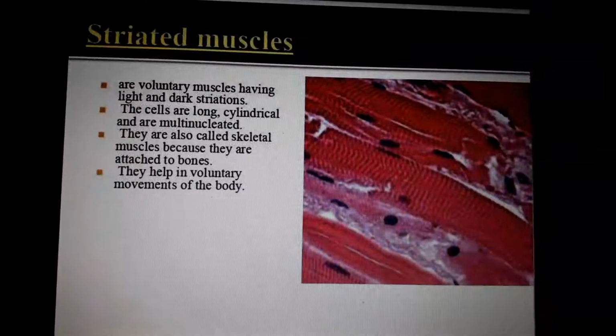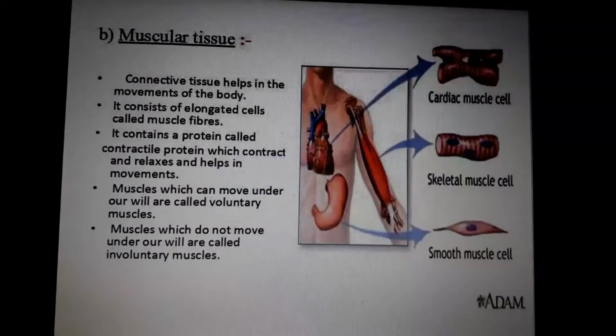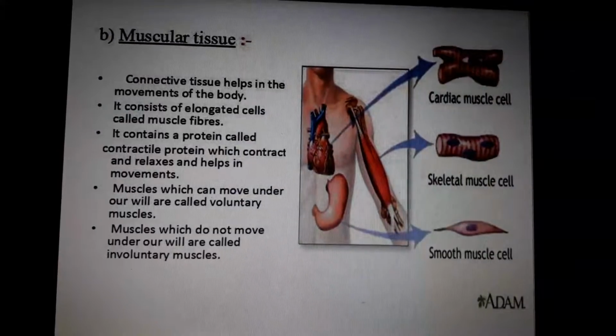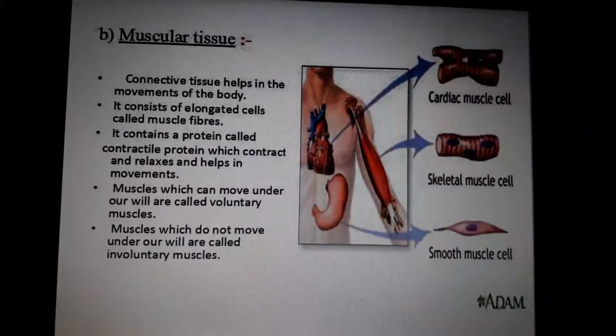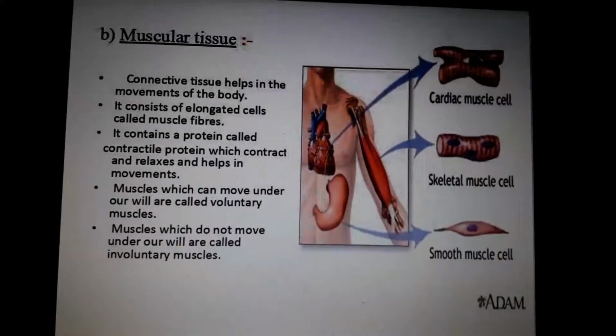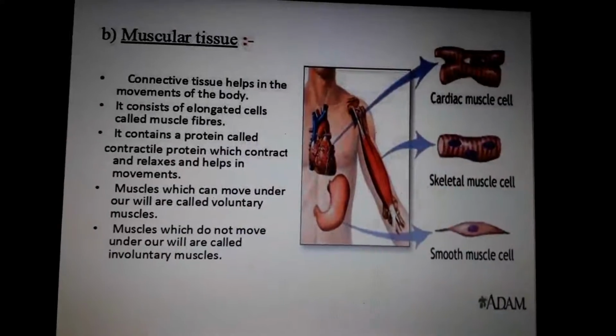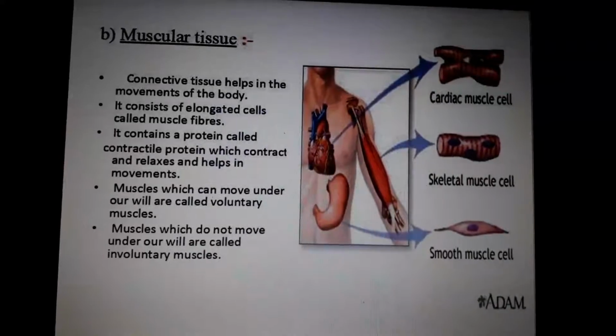It's very easy. Most of these things you already know. Let us see muscular tissue. What are muscular tissues? Muscular tissue means the tissue which is present in our muscles. Different types of muscles are there.